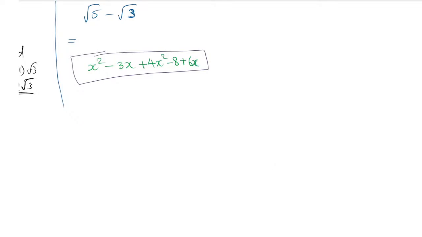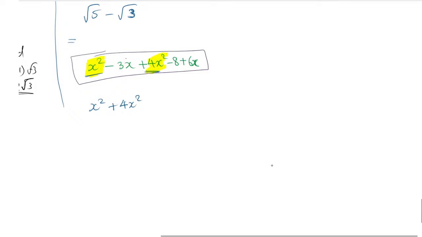Which are the like terms here? Any like terms for x square? Yes, here x square and the 4x square are the like terms. Very good. X square plus 4x square we can write on one side because these are having the same variable. So I can write it on one side. Very good. So both of them I have made one side.